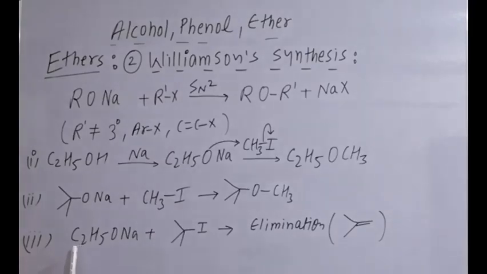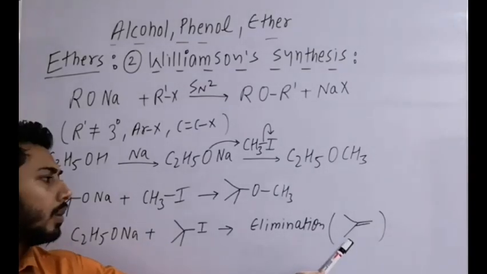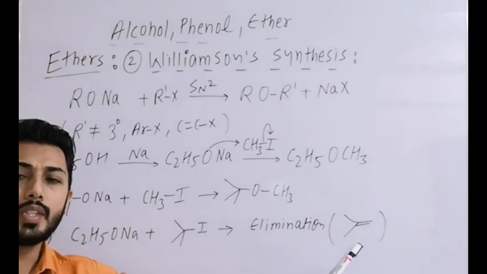Then the third one, alkoxide ion, and this is a tertiary alkyl halide. Alkoxide with alkyl halide should give ether formation, but due to tertiary it is undergoing an elimination reaction. Why? Due to tertiary, the elimination reaction takes place with the strong base and we get the major product, which is alkene.